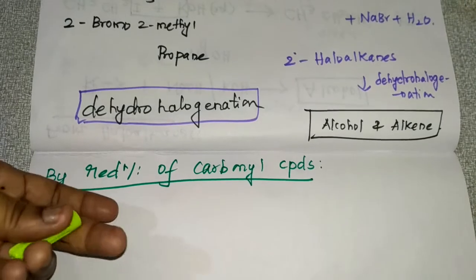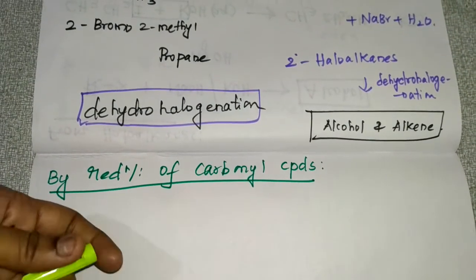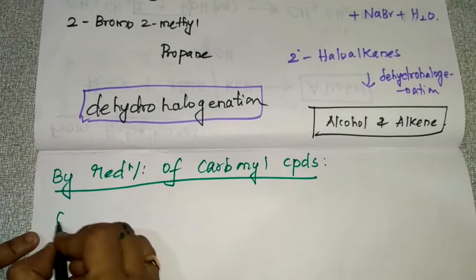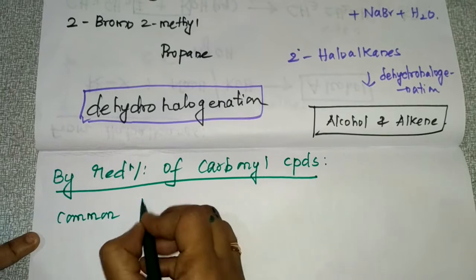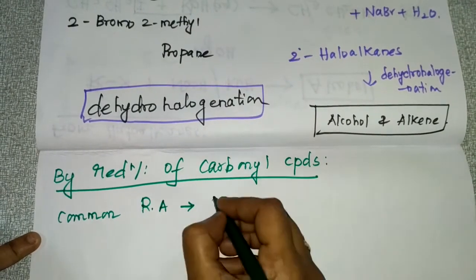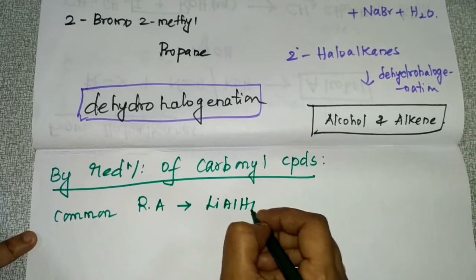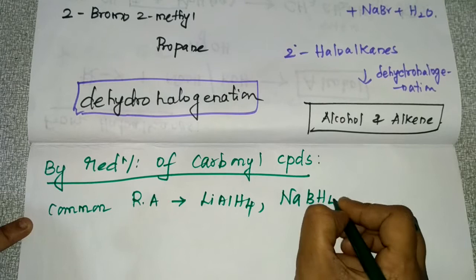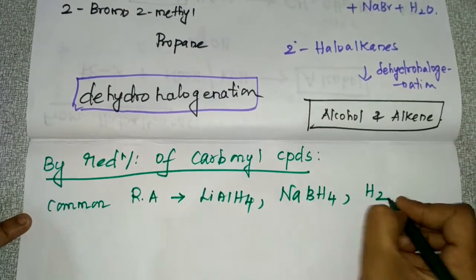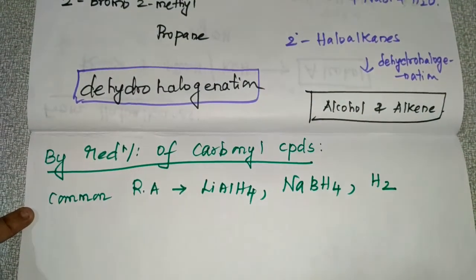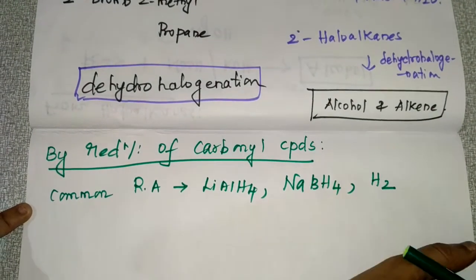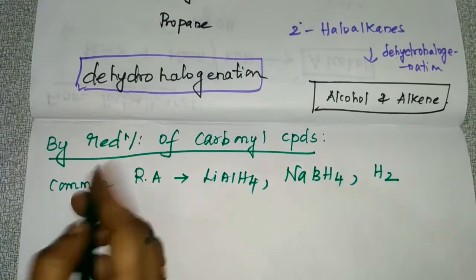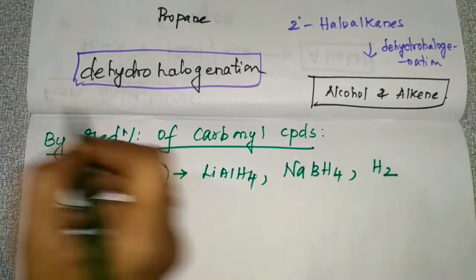Okay, so already you know, for reducing purpose, you will be using some reducing agents. So what are those common reducing agents? Like lithium aluminum hydride, and sodium borohydride, hydrogen gas. This hydrogen gas should be used in the presence of nickel, platinum or palladium, or even you can use lithium aluminum hydride also. Okay, so these are the common reducing agents.